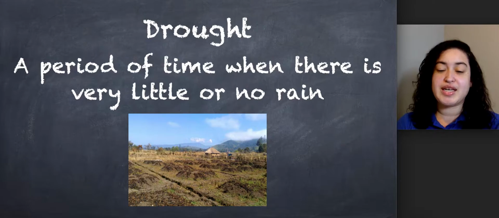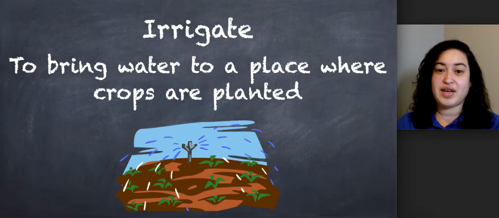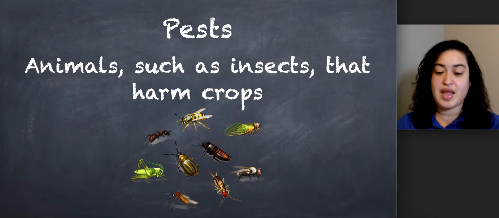Our first word is drought. Say drought. Drought is a period of time when there is very little or no rain. Fertilizer. Say fertilizer. Fertilizer is material that provides nutrients to soil and plants. Irrigate. Say irrigate. Irrigate means to bring water to a place where crops are planted. Pests. Say pests. Pests are animals such as insects that harm crops.